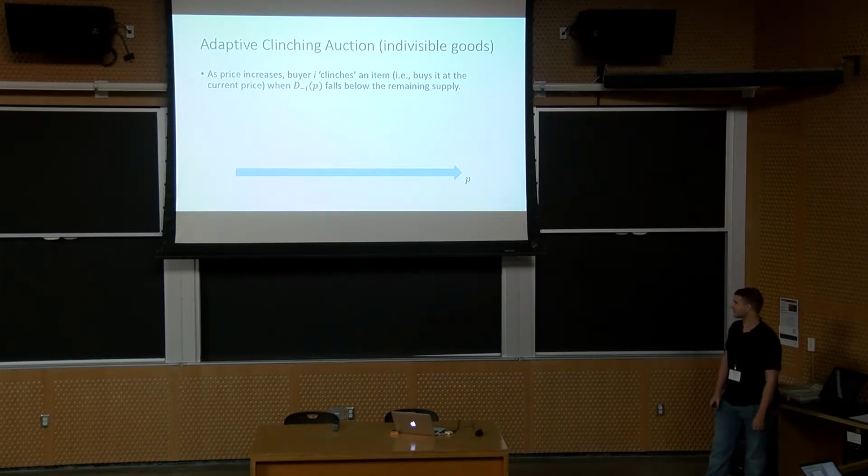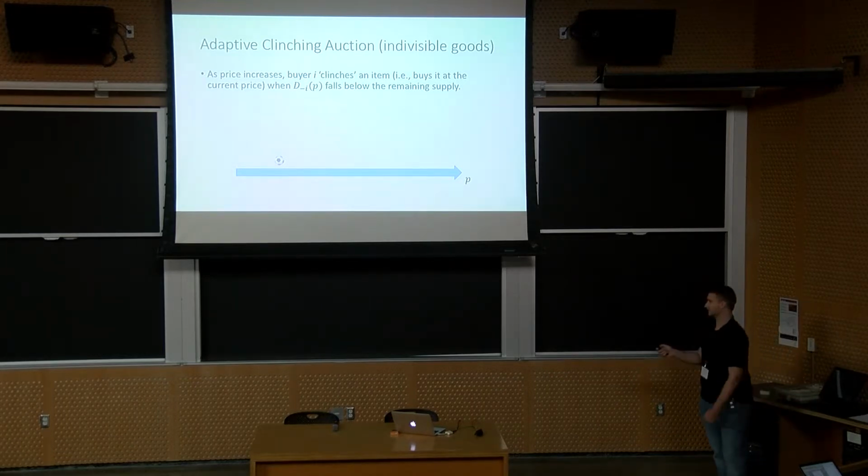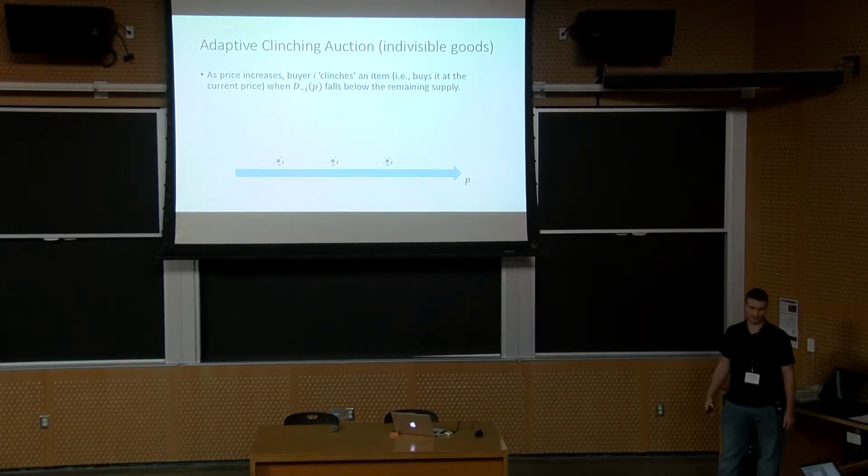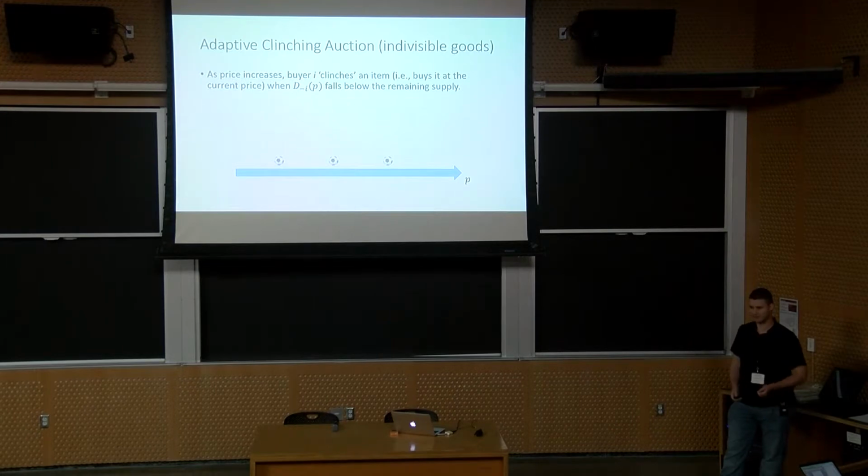So the way to think about this is that we have some ascending price. Suppose we're auctioning 3 soccer balls. As the price increases, eventually this clinching condition will bind, and someone will get to buy a soccer ball at the price. With this being bought, the remaining supply drops, so the clinching condition no longer binds. The price increases a little more until it binds again. Someone else buys a soccer ball at a higher price. Someone else might get a third one at a higher price still. So the main point is that every item sells potentially at a different price.